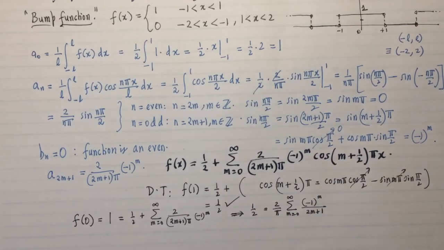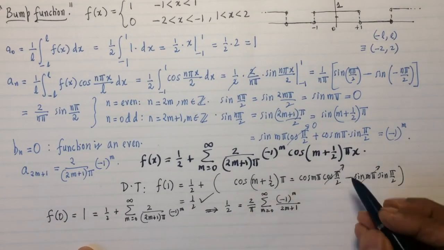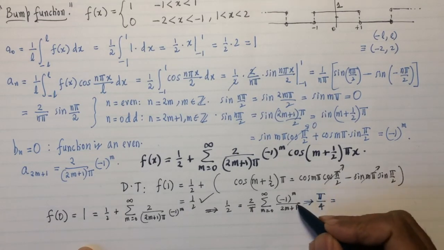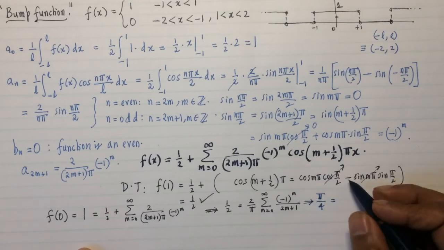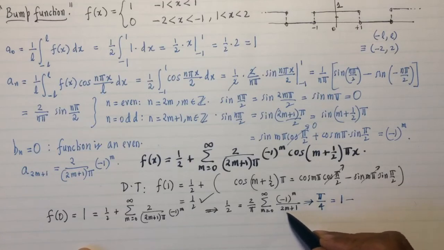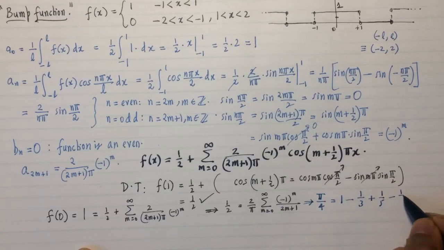That's an amazing equation because it tells you a possible expansion of pi, and this is one of the earliest expansions of pi ever discovered. If you take pi to the other side and 2 down, I get pi over 4 is equal to, let's expand this. For m equals 0, I just get 1. For m equals 1, I get 3 down here, but with a negative sign. So 1 minus 1/3 plus 1/5 minus 1/7. If you try this on the computer, you'll find that it converges incredibly slowly. Just to get the first 3 decimal places, you have to go several hundred terms.